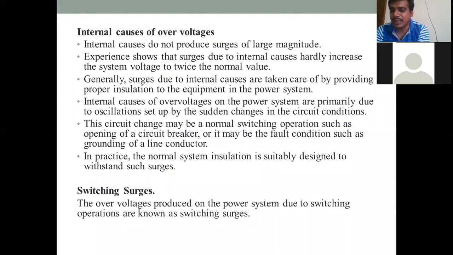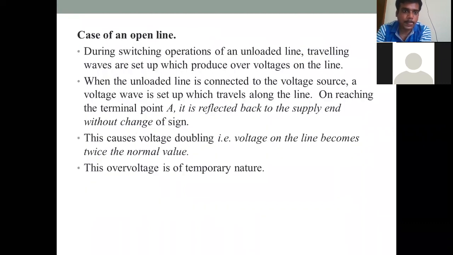First we can see what switching surges are. Switching surges are nothing but the surges caused by circuit breakers. When a breaker is opening and closing, it causes surges which lead to an imbalance in the voltages and add up the voltage. The effects caused by switching operations are called switching surges.